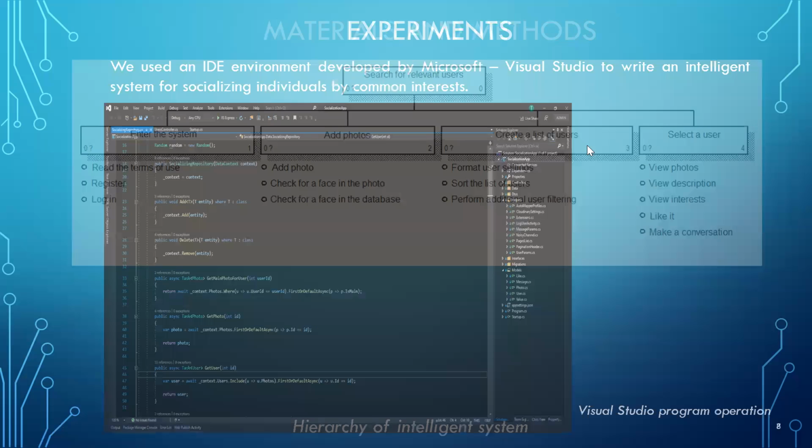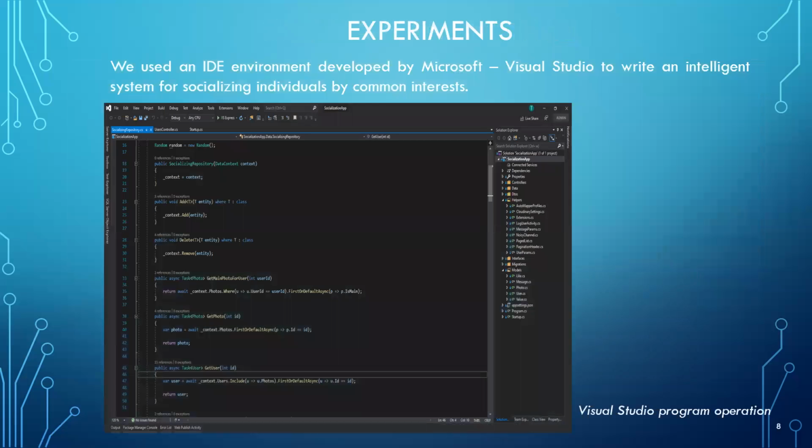We use an IDE developed by Microsoft, Visual Studio, to write an intelligent system for socializing individuals by common interests. Visual Studio also has a free version, which is entirely sufficient for most of the tasks set. This development environment is convenient and easy to use and provides many different opportunities for writing code. It easily debugs a program by using code execution breakpoints. A screenshot of the Visual Studio program and its main elements you can see here.